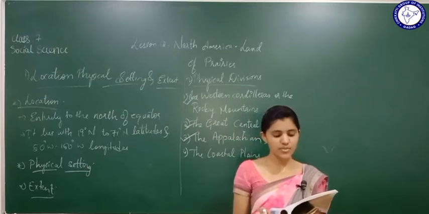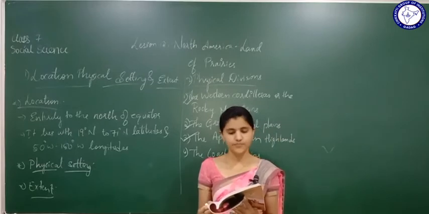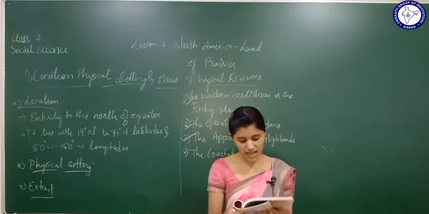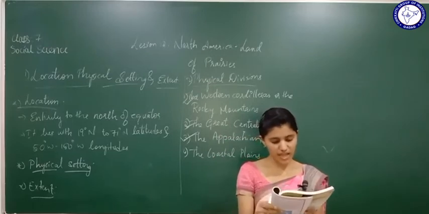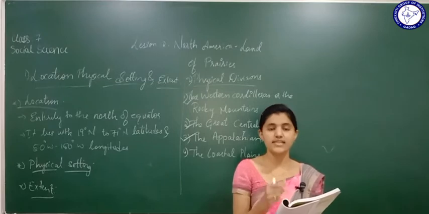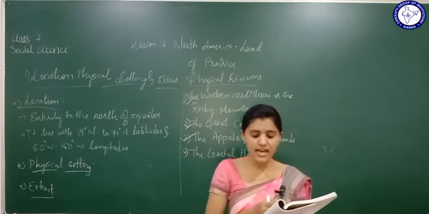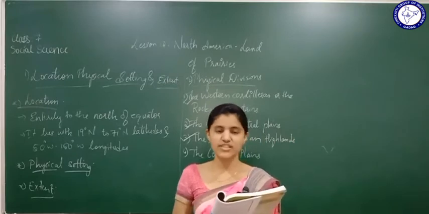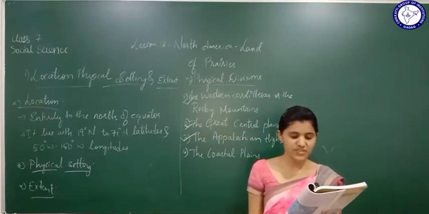There lies the piedmont plateau and the Atlantic coastal plain. The St. Lawrence Valley separates the Labrador Plateau from the Appalachian ranges. What happens actually? This St. Lawrence Valley is going to separate this Labrador Plateau from which ranges? From the Appalachian ranges.